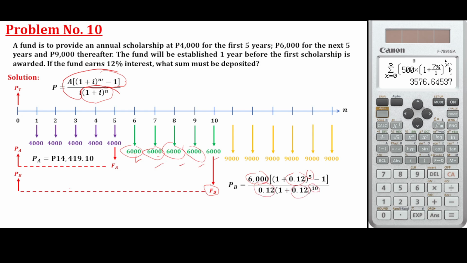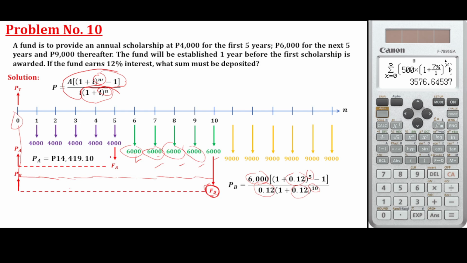Again, 10 refers to the number of years from future to the present: 1, 2, 3, 4, 5, 6, 7, 8, 9, 10 years up to this present. So do not be confused with n prime and n. They are different. n is the number of years from future to present or present to future.